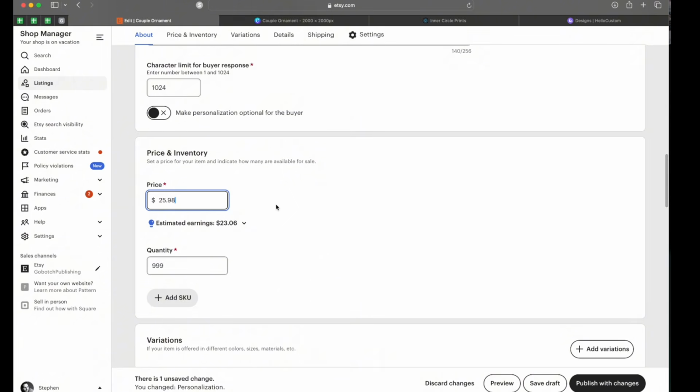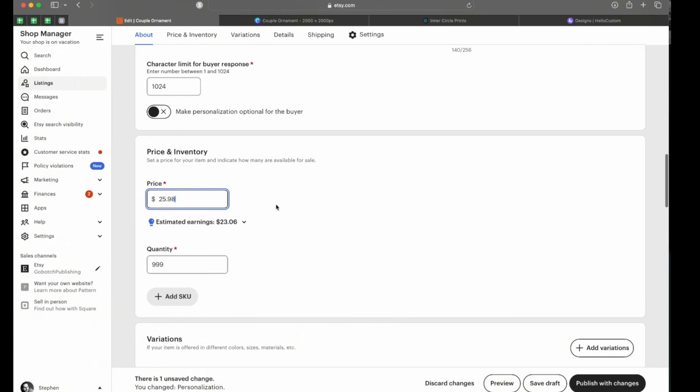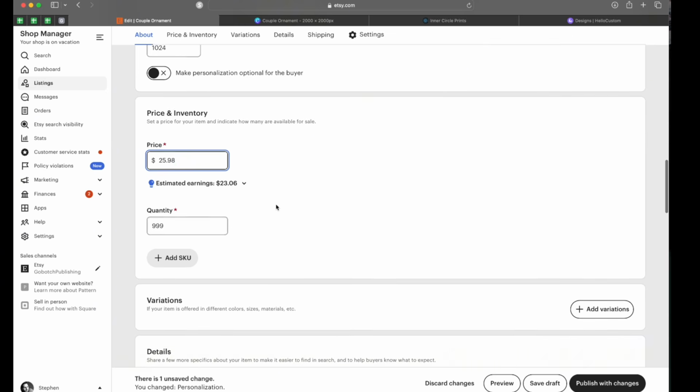This is also where, if you're utilizing the low display price, so for instance, if you're offering a heart ornament inside of your listing and the heart ornaments are sold out, but they cost $9.99, so it makes your customer think the listing is $9.99. They click into it and the heart ornament that's $9.99 is sold out, but the circular ornament is in stock and it is $12.99. That's a $3 jump in price. But this is where you're going to handle that if you do have a low display price.